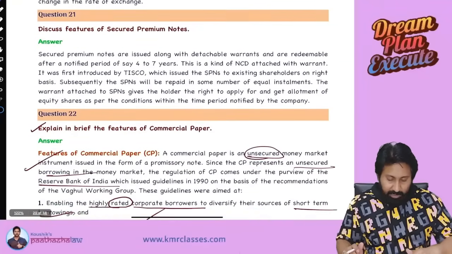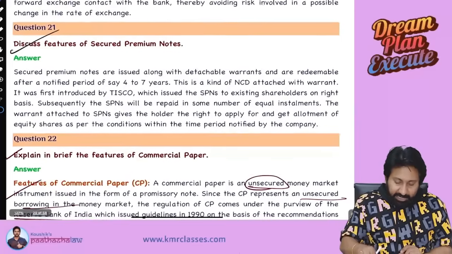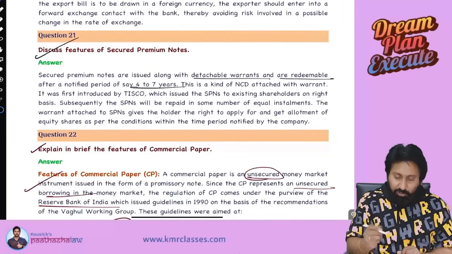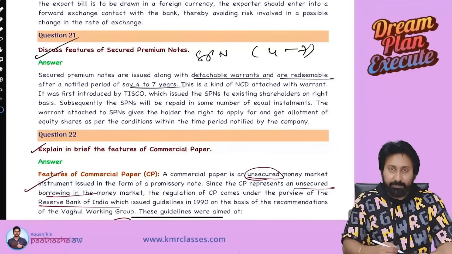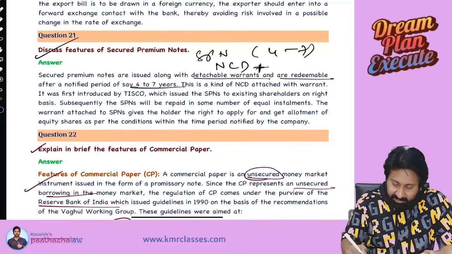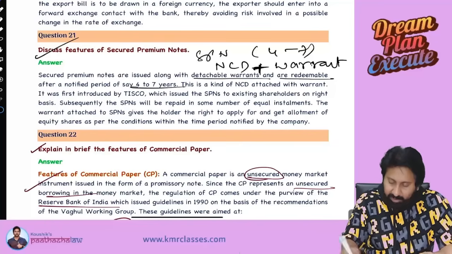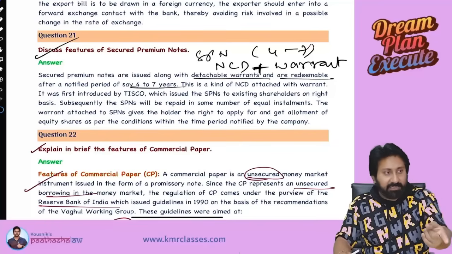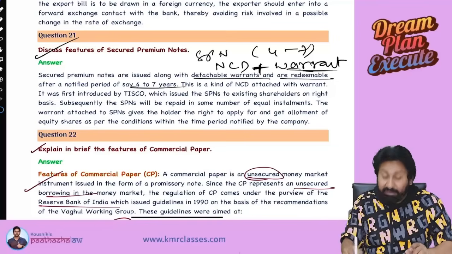Next, secured premium notes. Sir, what are secured premium notes? Secured premium notes are issued along with detachable warrants and are redeemable after 4 to 7 years. See, first, secured premium notes, life will be 4 to 7 years. These are non-convertible debentures with warrants. Means what? If the company, it's a debenture type. If the loan debentures are repaid with interest, then very much okay. If they fail, the warrant will now come into existence.